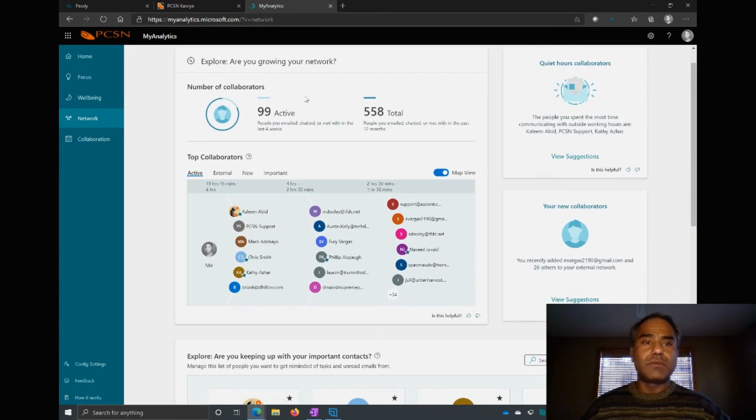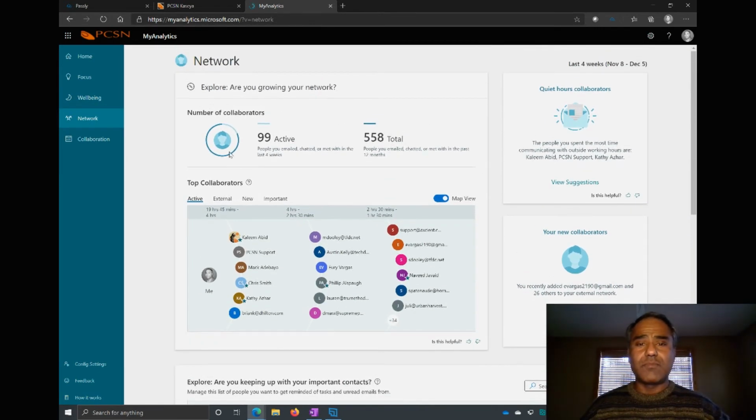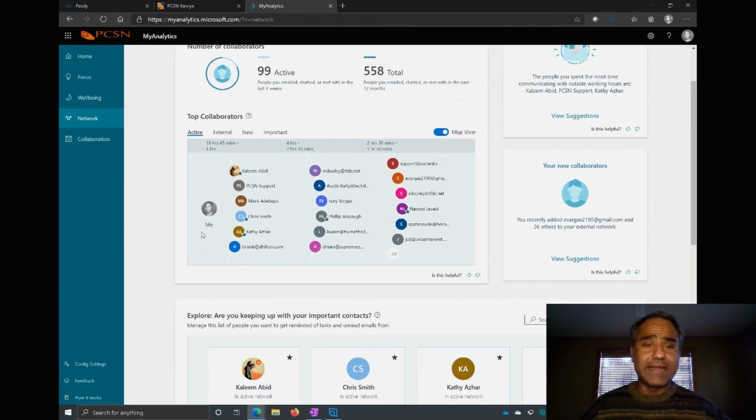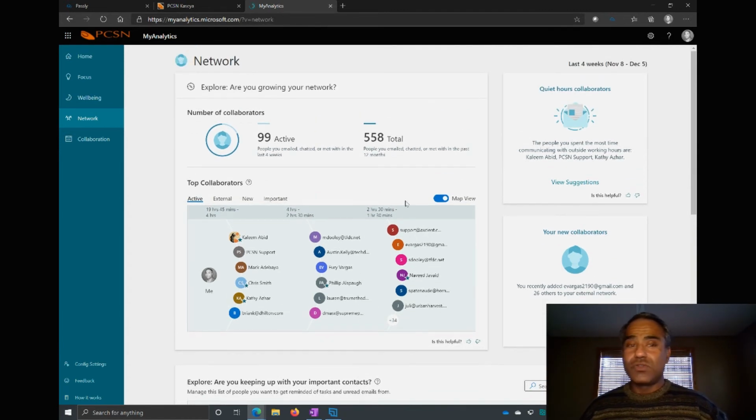Let's look at network real quick. These are the number of collaborators, 558 total, 99 active. Great breakdown. This is myself, and this shows collaborators by how far away they are. These are some interesting insights. I can drill down to just external, new, or important. I can break down into that.